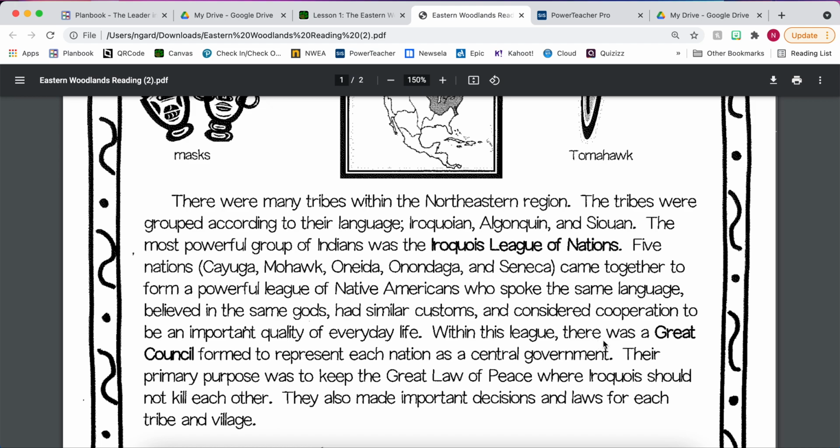So within this league, there was a great council formed to represent each nation as a central government. So this was like their form of government. Within each of these five groups, they would send people that would represent the entire tribe. And their primary purpose was to keep the great law of peace. And that was where the Iroquois should not kill each other. So essentially to keep the peace between these five groups, they sent a bunch of representatives to come together, and they also made important decisions and laws that they took back to the tribes and villages.